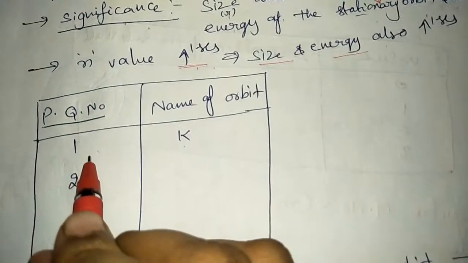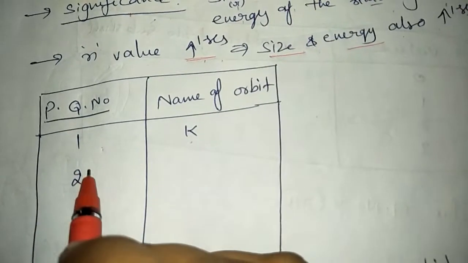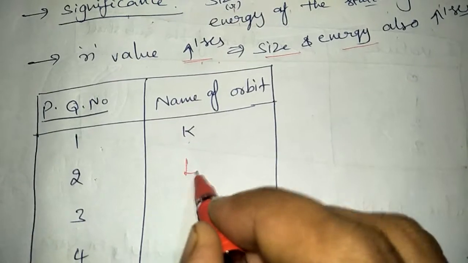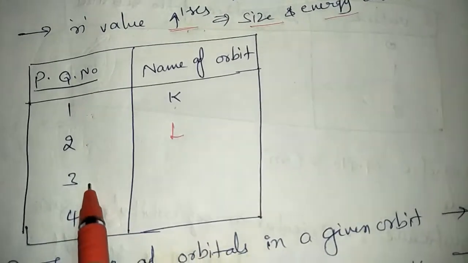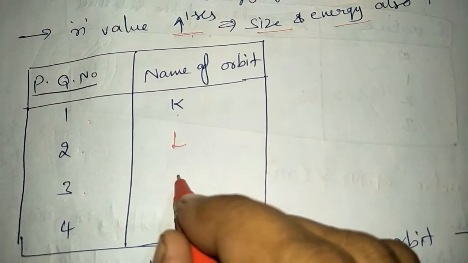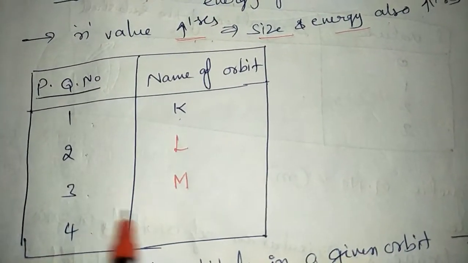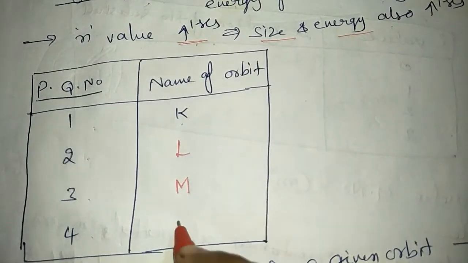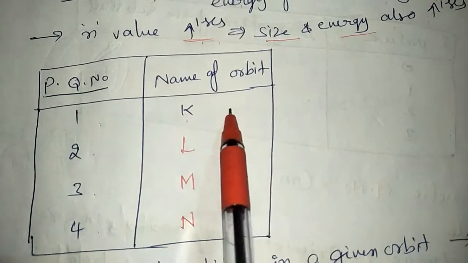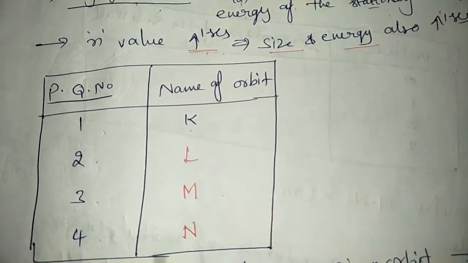If the principal quantum number is 1, the name of the cell or orbit is K. If it is 2, the name is L. If it is 3, the name is M. If it is 4, the name is N. That means if the n value is 1, that is the K cell, 2 is the L cell, 3 is the M cell, and 4 is the N cell.